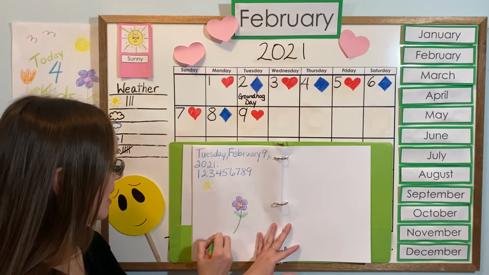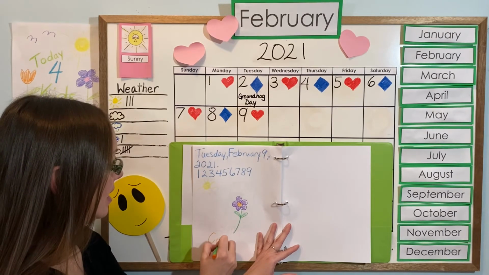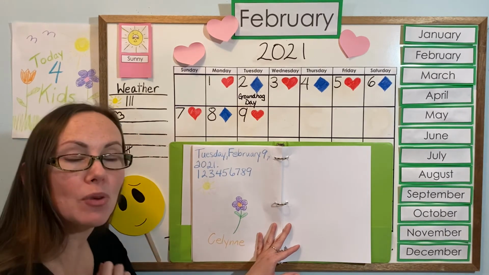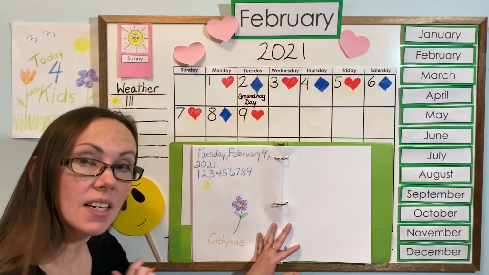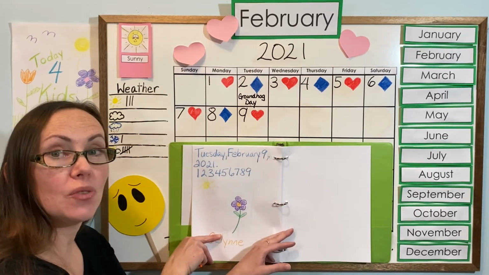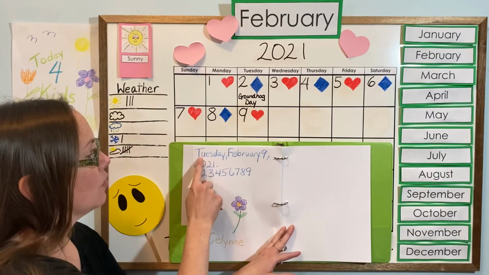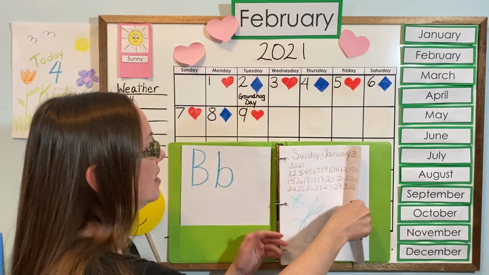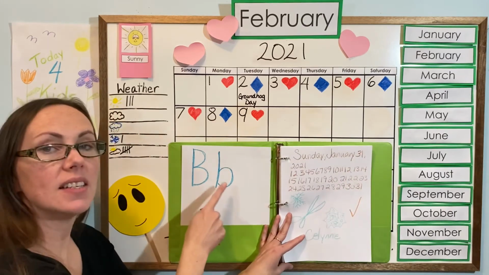And then I'm going to put my name at the bottom, capital C-E-L-Y-N-N-E. I want to practice printing my name every day so I get really good at it. So make sure you practice printing your name every day as well, and you'll be super good really soon. So if you don't know how to spell all of your words or make all of your letters yet, we can practice together. And right now we're practicing the letter B.